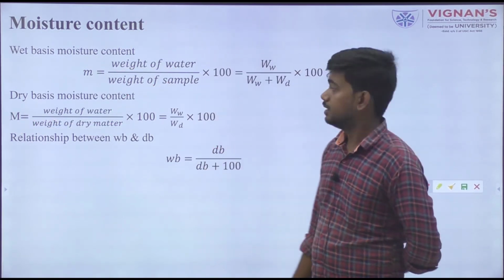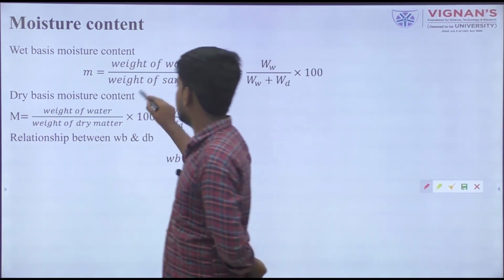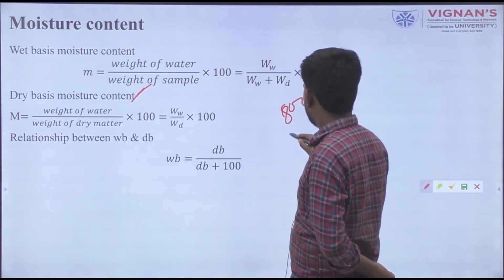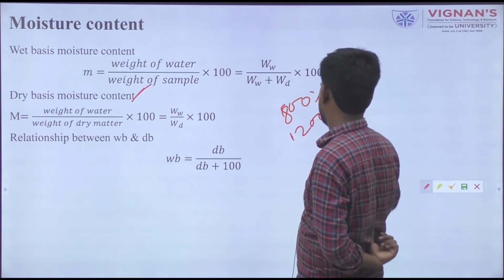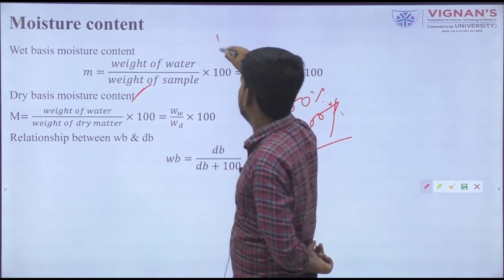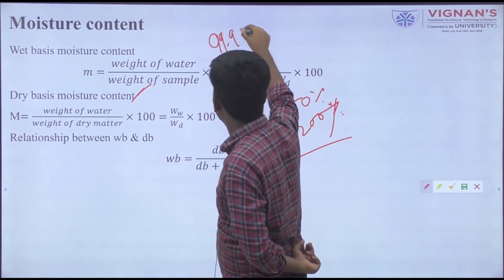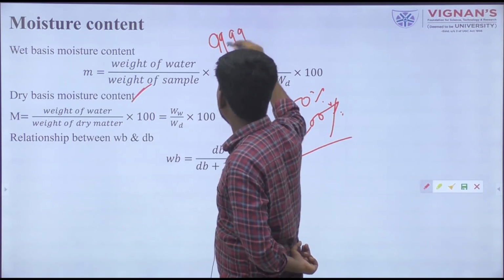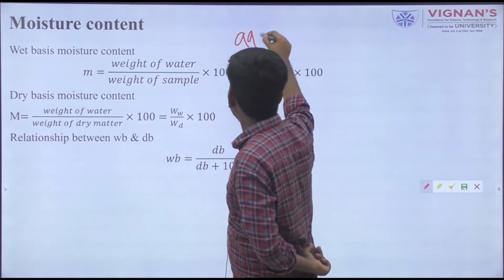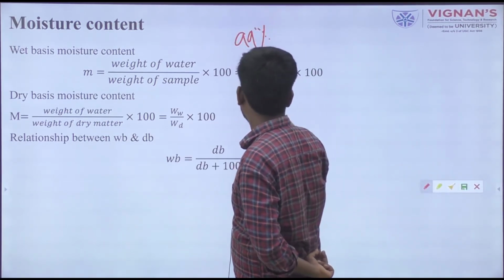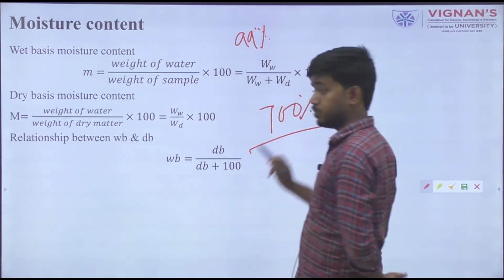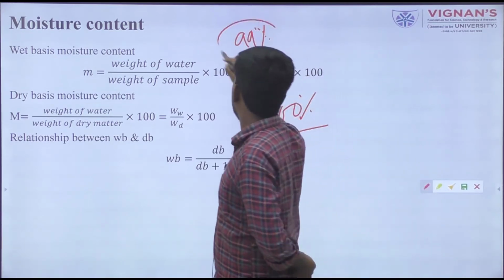In experiments they always prefer dry basis moisture content. Sometimes it also reaches 800%, 1200%. It is possible for dry basis moisture content, but for wet basis moisture content the maximum value we can theoretically assume is 99%. And for dry basis it is possible to go beyond 700%, 800%. For wet basis it is not possible.